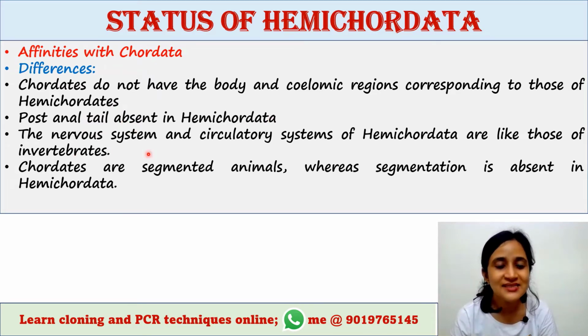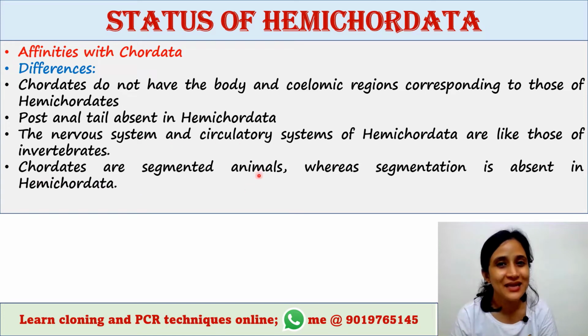The nervous system and circulatory systems of Hemichordata are like those of invertebrates. So although they have a nervous system and circulatory system, these systems of Hemichordata are not very similar to Chordata, but they are like invertebrates.